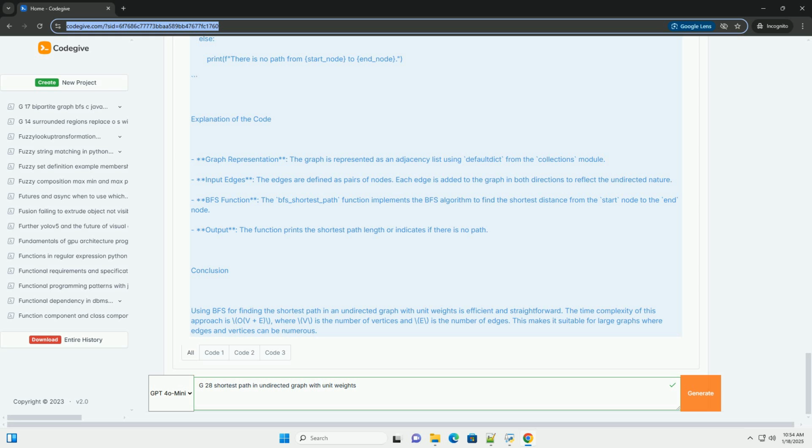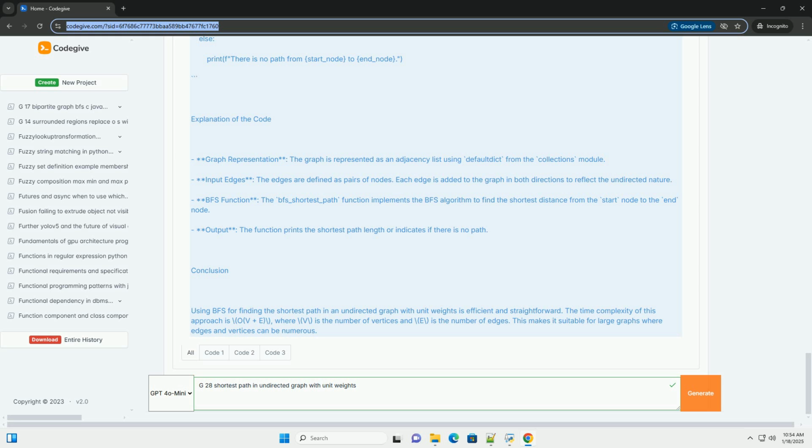While the queue is not empty, dequeue a node. For each of its unvisited neighbors, mark it as visited, set its distance to the current node's distance plus 1, and enqueue the neighbor. 3. End condition. BFS continues until all reachable nodes have been explored.